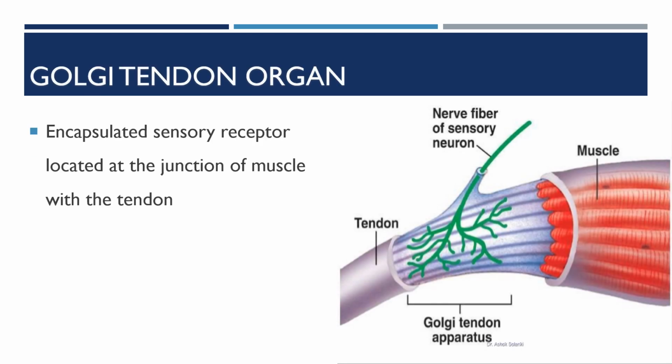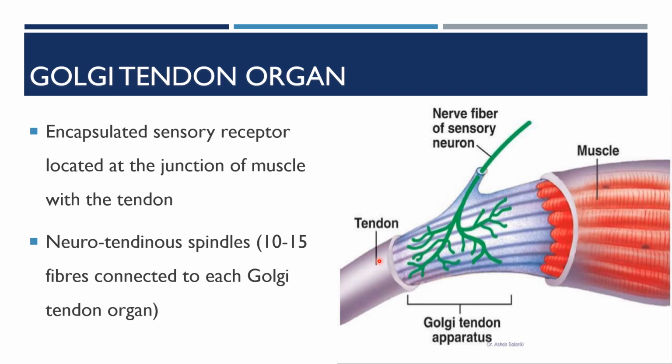Golgi tendon organ. It is an encapsulated sensory receptor located at the junction of the muscle with the tendon. This is the receptor, also called neurotendinous spindles. Ten to 15 fibers are connected to each Golgi tendon organ.